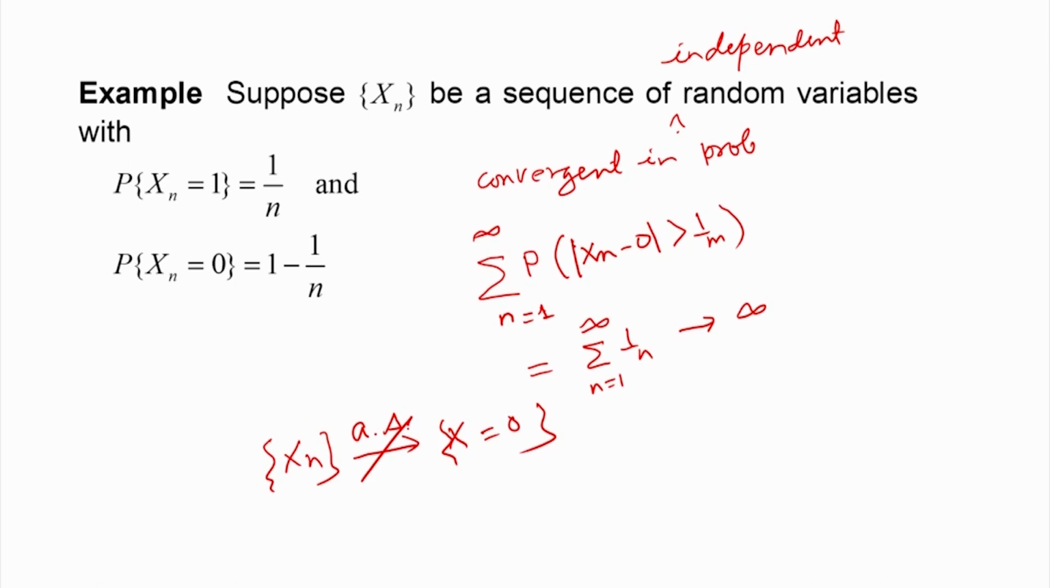So, what we have seen is that though we had the theorem that almost sure convergence implies convergence in probability, the other way it is not true. Convergence in probability does not imply convergence in almost sure sense. So, this is another important result: convergence in probability generally does not imply convergence in almost sure sense.